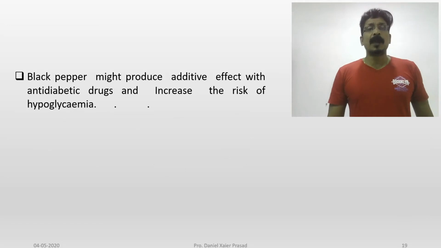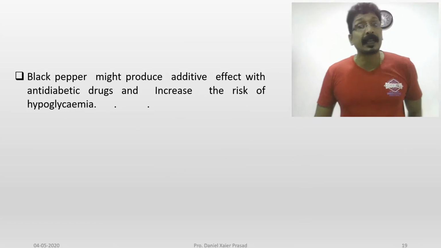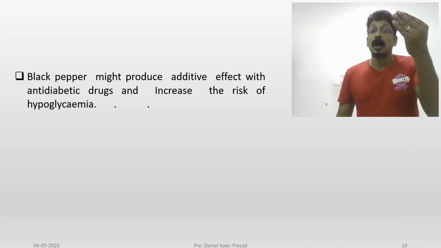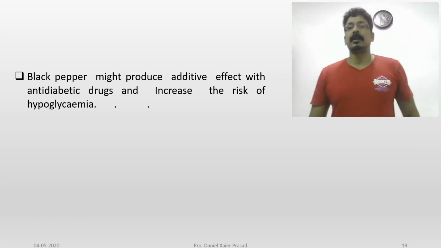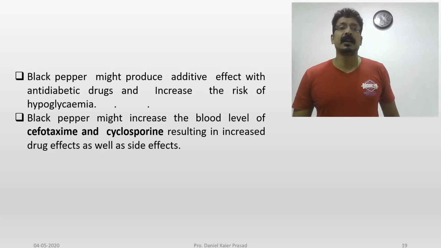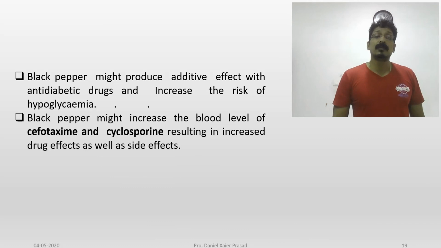Black pepper might also produce an additive effect with anti-diabetic drugs and increase the risk of hypoglycemia. The patient's glucose level may come down, and the patient may faint. So you should be very careful about that also. Black pepper might increase the blood level of cefotoxin.